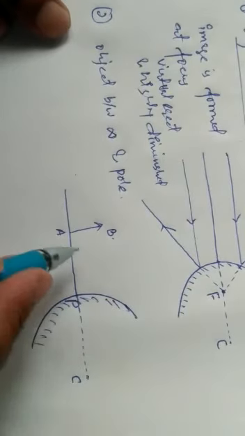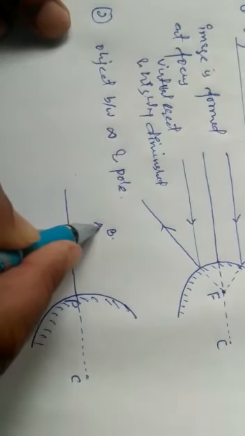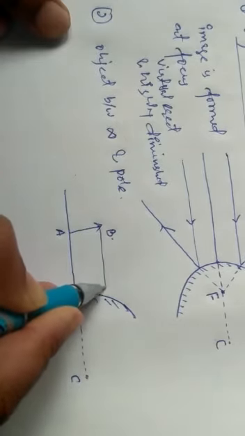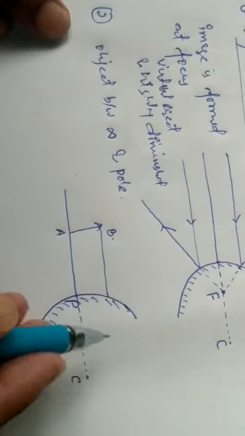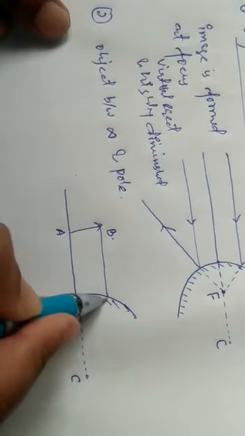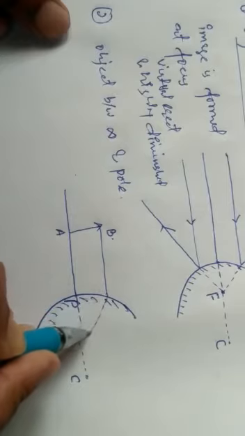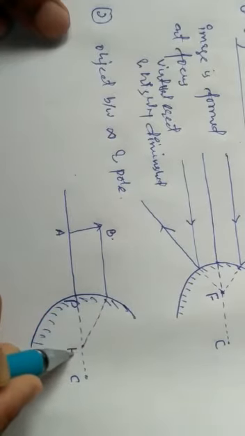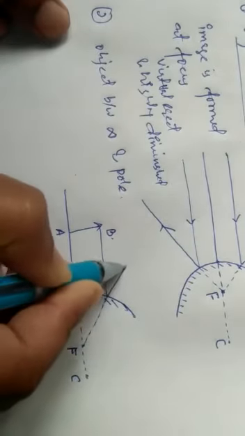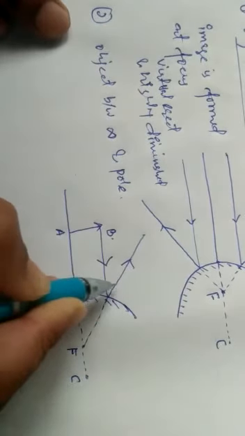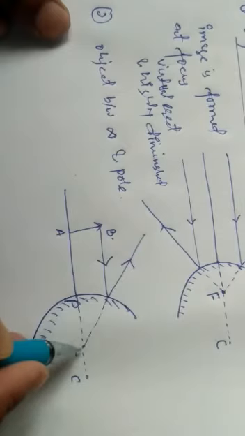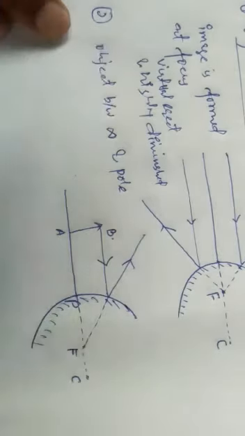Now one ray is going to be incident parallel to the principal axis. If a ray is parallel to the principal axis, then it reflects such that it is going to appear to pass through what? The principal focus. It is going to reflect like this. This incident ray is parallel, and it is reflecting such that it appears it has come from the focus.